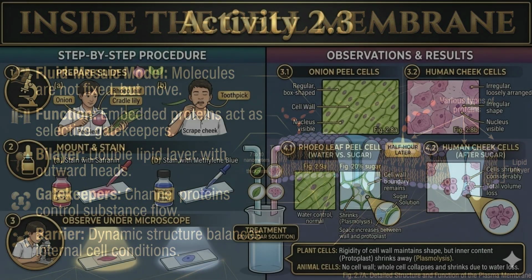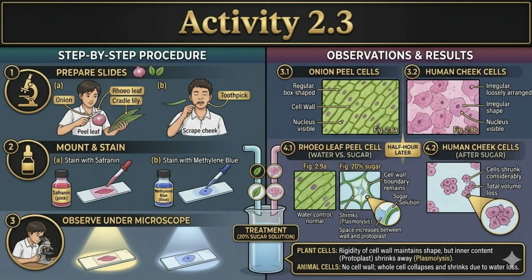Activity: onion and cheek peels. First, let's look at plant cells. Prepare a temporary slide using a thin onion peel or a Rhoeo leaf, stain it with saffron, and secure it with a cover slip. Next, for animal cells, gently scrape the inside of your cheek with a clean swab, spread it onto a slide, and add a few drops of methylene blue stain. Under the microscope, look at the contrast. The onion cells are box-shaped and neatly organized, while the cheek cells are completely irregular and scattered.